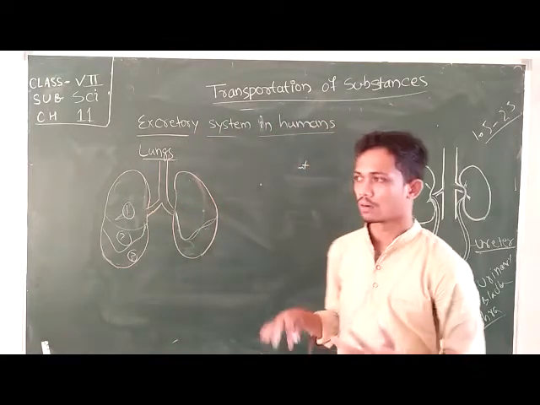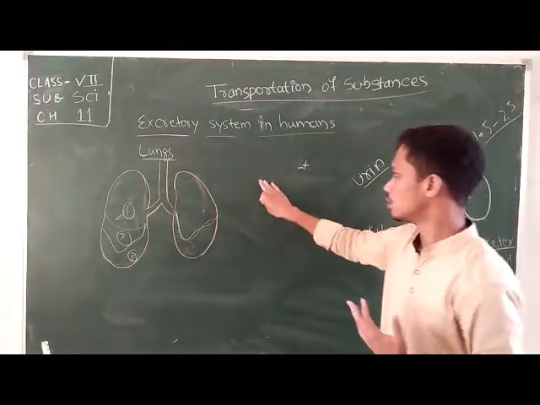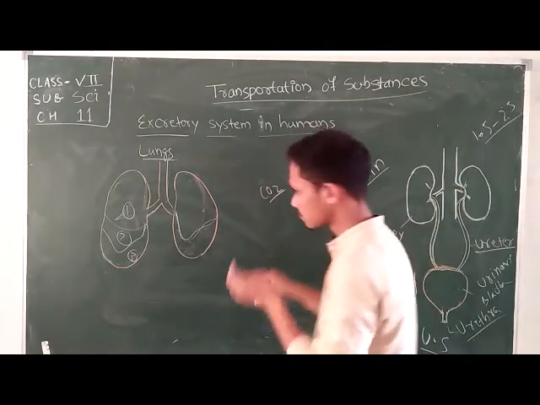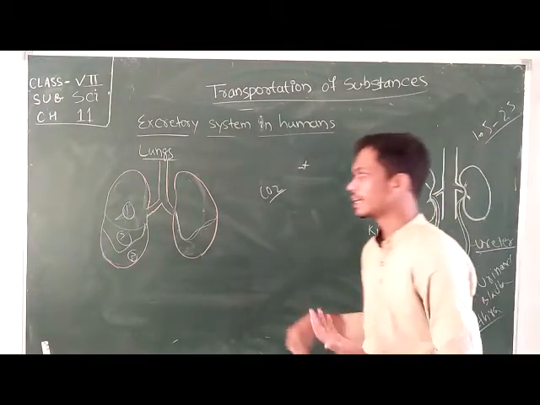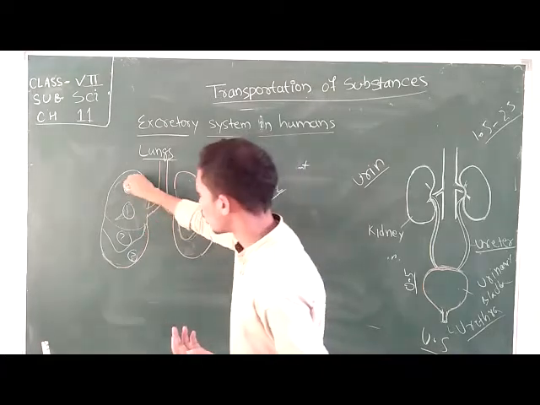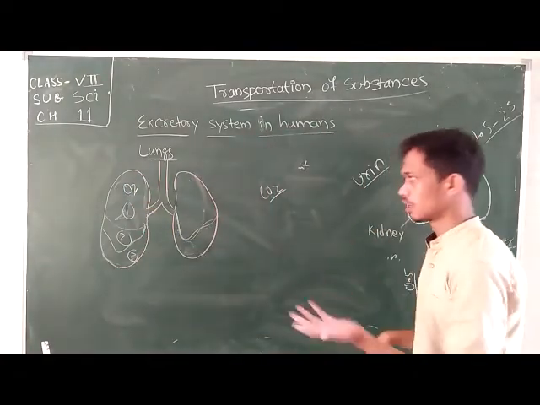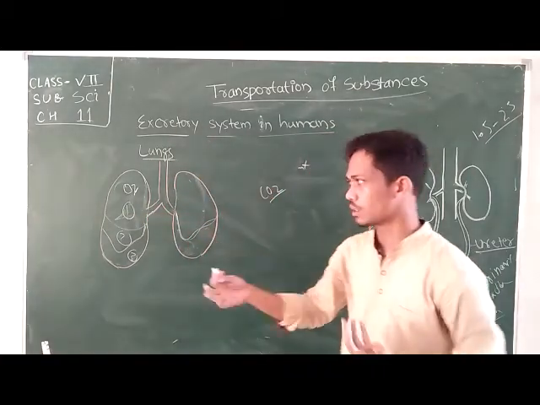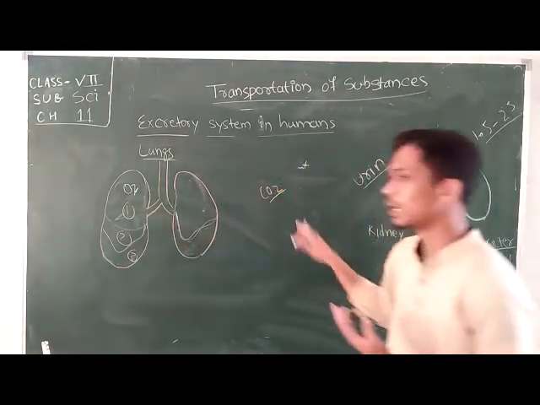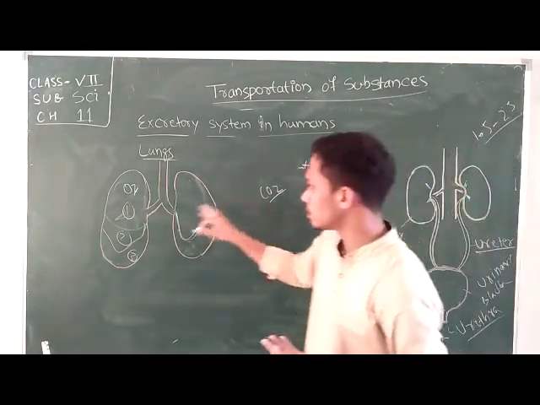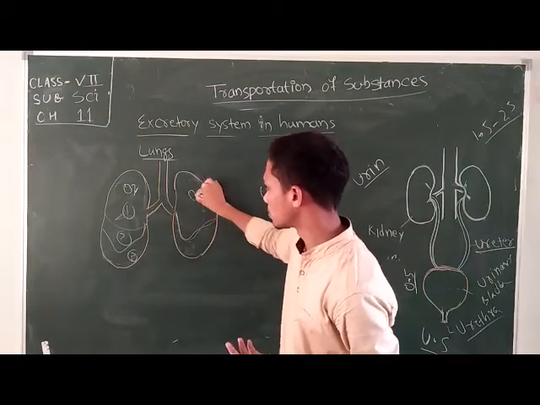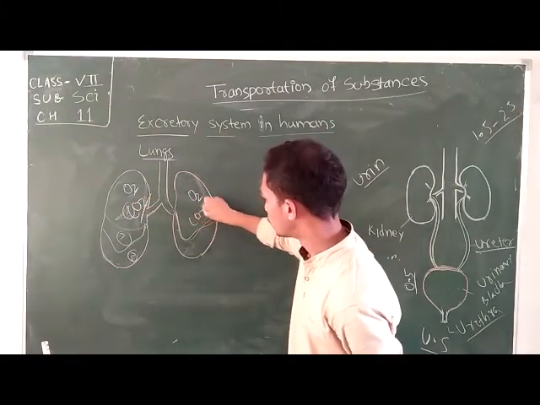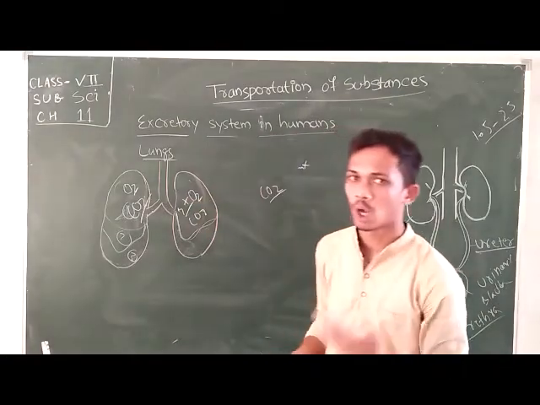remove the excretory product which is emitted during the oxidation of food particles, that is carbon dioxide. Okay, when we breathe, the air comes to the lungs, and here the oxygen will be taken, and the other unutilized air will be removed in the process of exhalation. Okay, so when the blood comes from the heart, it reaches the lungs, and the blood which carries the carbon dioxide leaves it here, and the blood which is mixed with oxygen forms oxygenated blood.